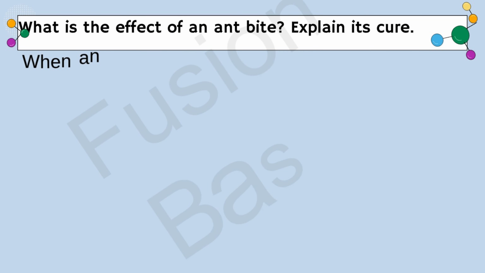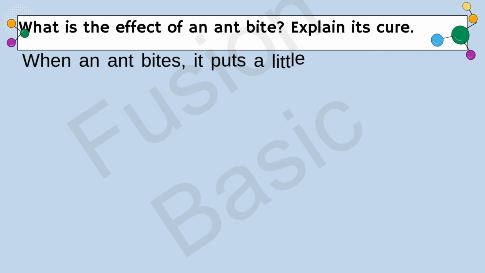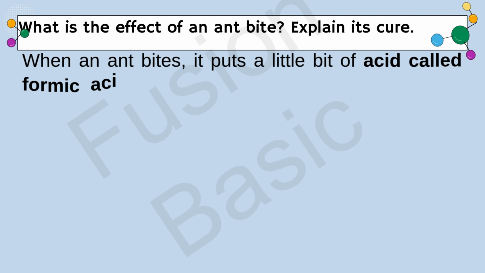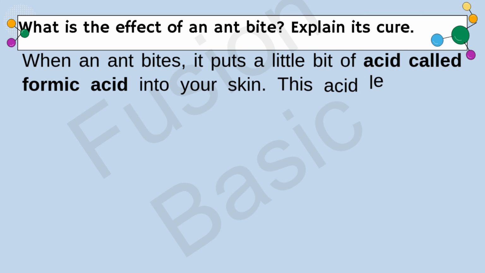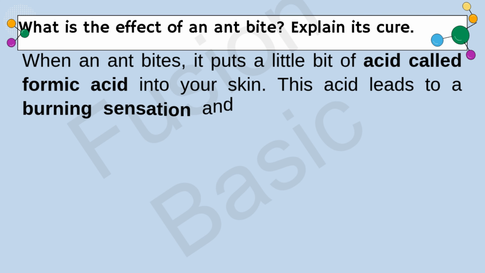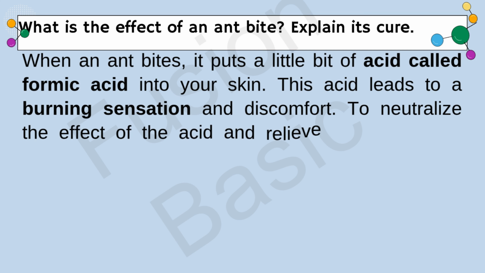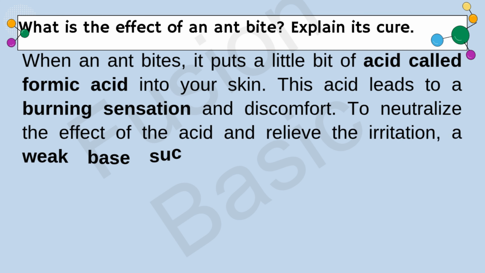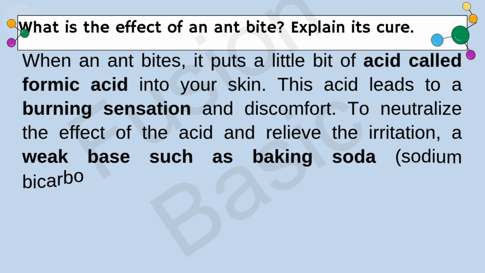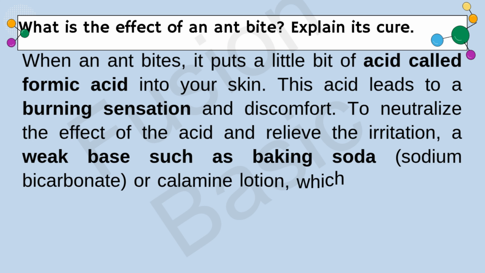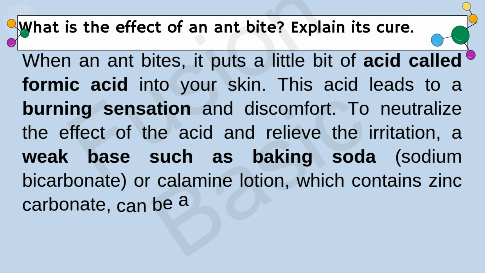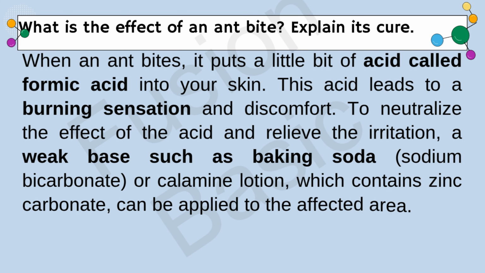Question. What is the effect of an ant bite? Explain its cure. Solution. When an ant bites, it puts a little bit of acid called formic acid into your skin. This acid leads to a burning sensation and discomfort. To neutralize the effect of the acid and relieve the irritation, a weak base such as baking soda, sodium bicarbonate, or calamine lotion, which contains zinc carbonate, can be applied to the affected area.